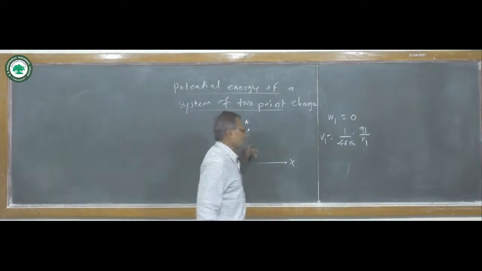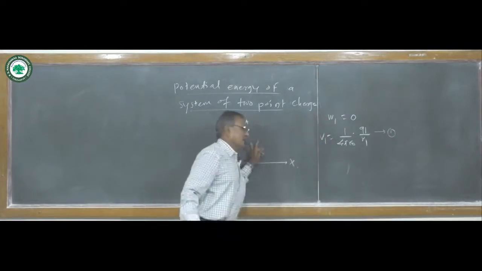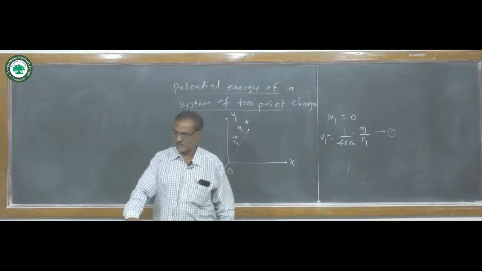Suppose this is equation 1. Now this potential is due to charge Q1.